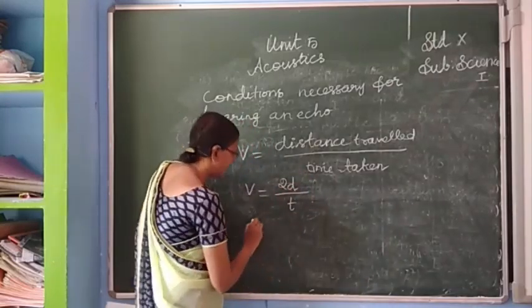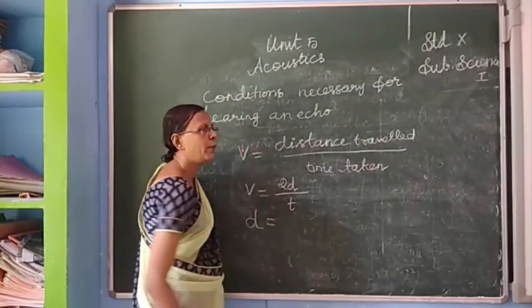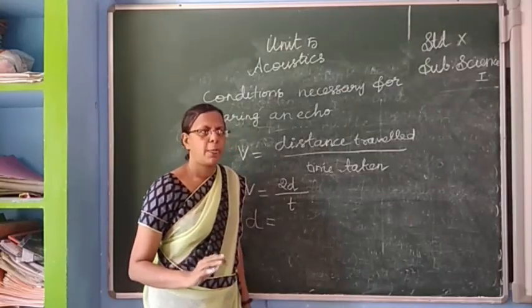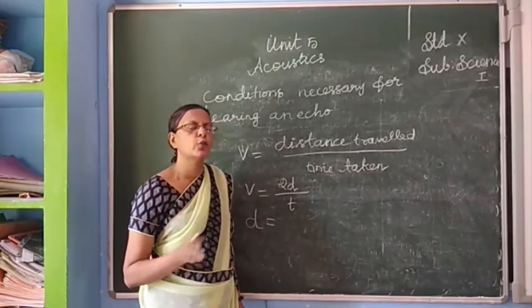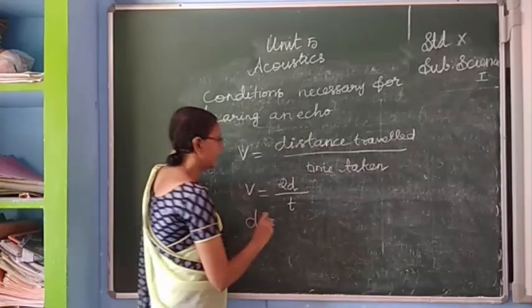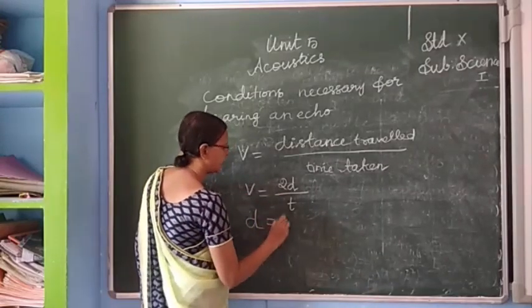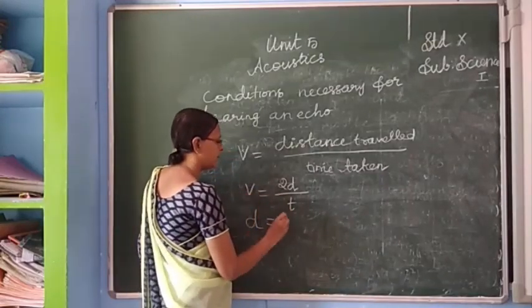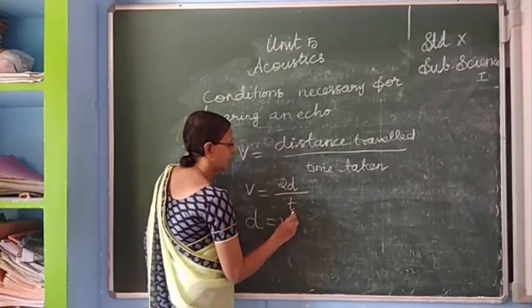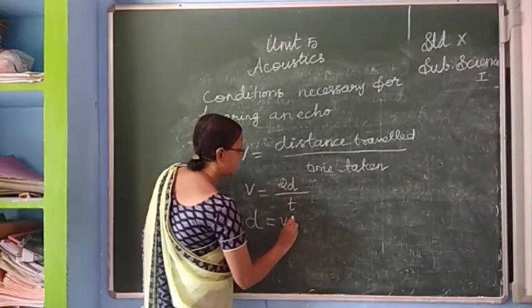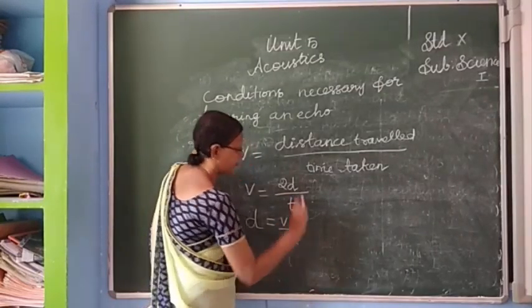So how much distance do we need to hear an echo? D is equal to, we have to cross multiply, so D is equal to VT divided by 2.